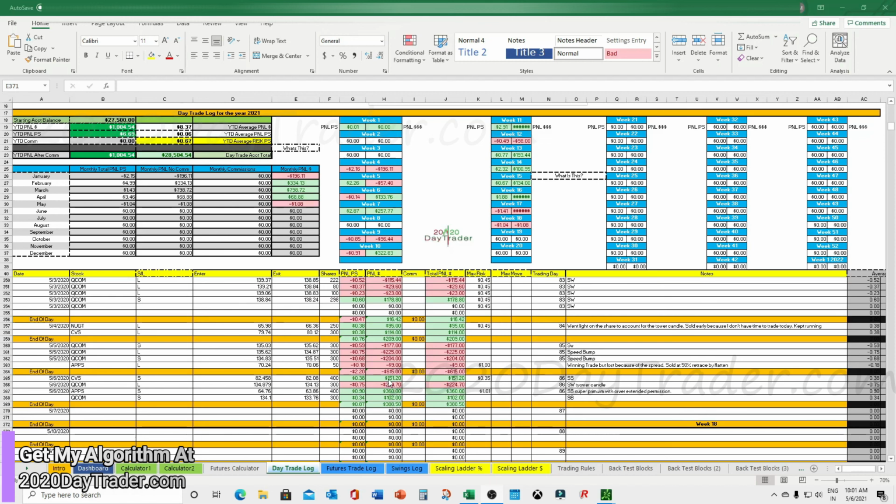Got our nice 150 from CVS and our nice 360 from APPS, which should have been a much better win, but I kind of screwed that up a little bit on the exit. All good though. We ended up out at 63.86, and our target was 63.77. 10 cents, you know, on 300 shares, 400 shares, so that's $40. We could have had a little extra $40 and been in the $400 range, but all good. So 388 for the day.